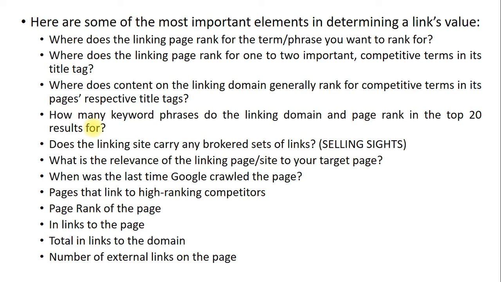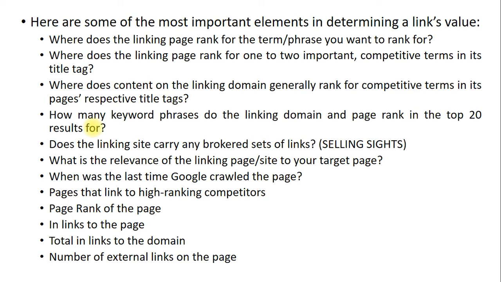Next, where does content on the linking domain generally rank for competitive terms in its pages with respect to the title text? That means whatever content you put inside the linking domain, you need it to rank for your competitive terms.